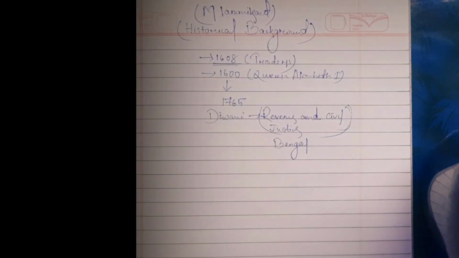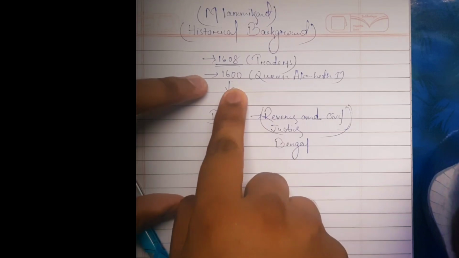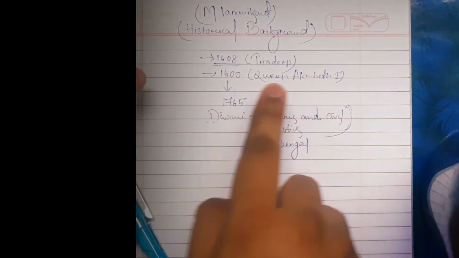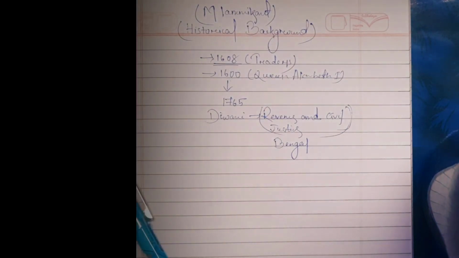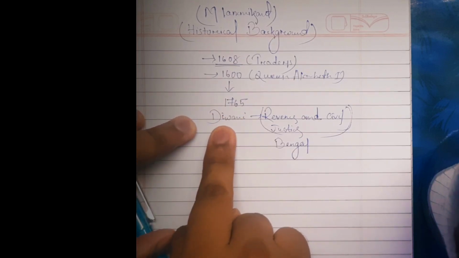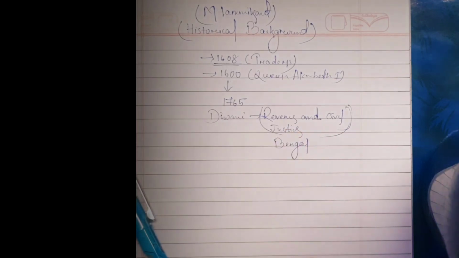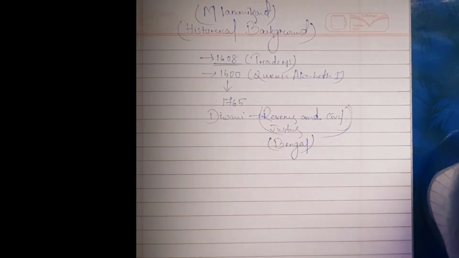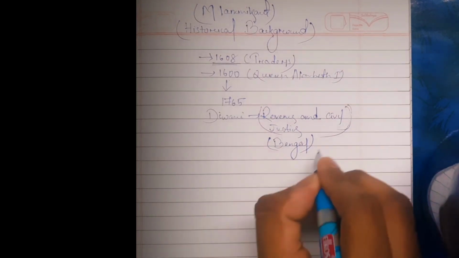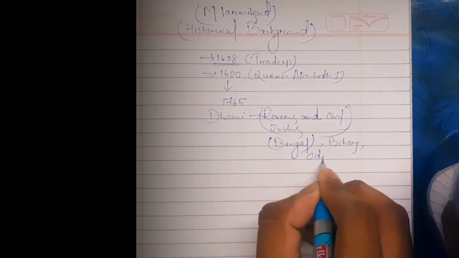So the story is, they came to India in 1608 because in 1600 Queen Elizabeth I granted them a charter. In 1765 they obtained the Diwani. Diwani means the right over revenue and civil justice, in Bengal and also Bihar and Odisha.